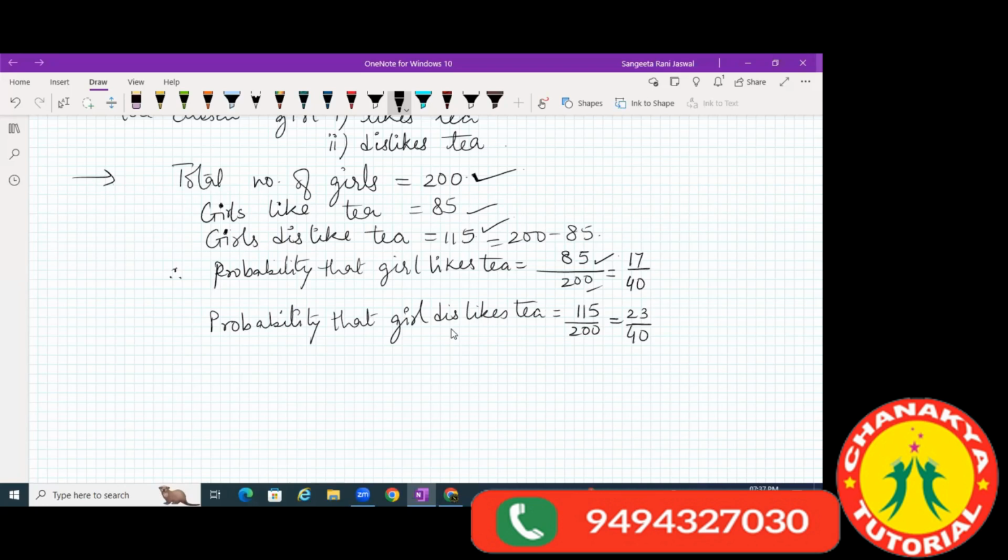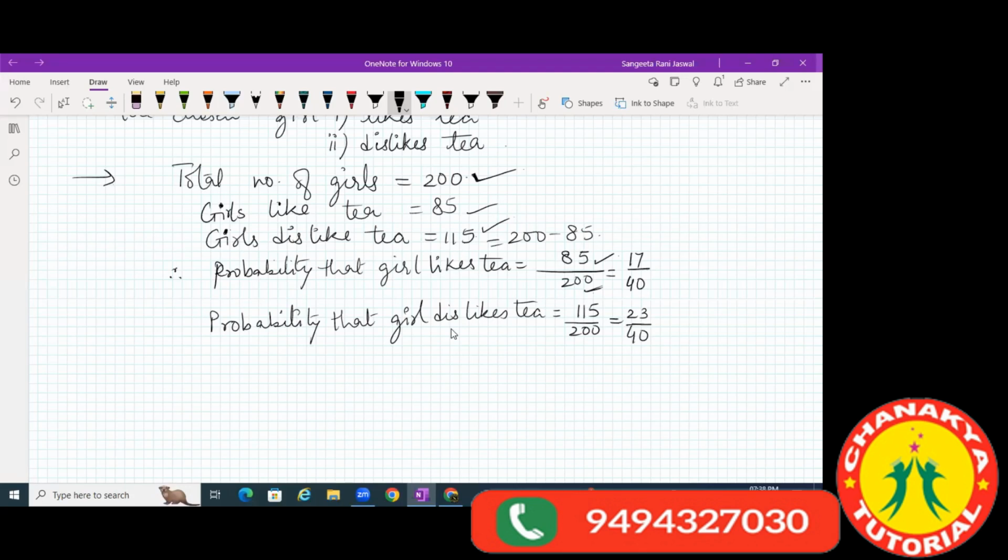So the probability that the girl likes tea. If we call out one girl, how do we get to know that the girl likes tea or dislikes tea? The probability that she likes tea will be favorable outcome upon total outcomes. Total girls are 200 and girls who like tea are 85. So the probability will be 85 by 200. Favorable outcome upon total outcomes. Right, beta? Yes, ma'am.